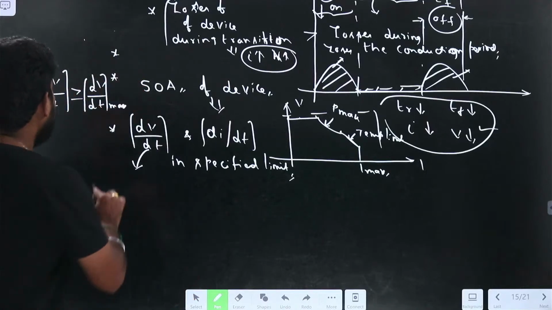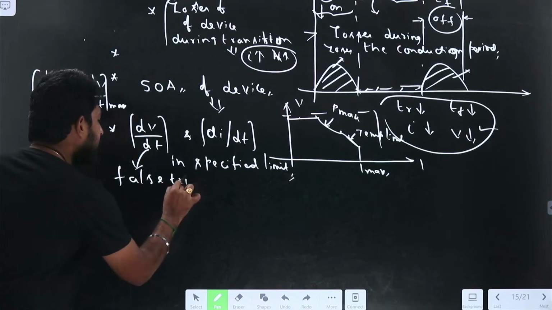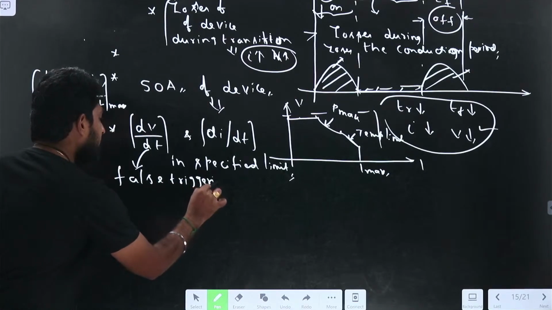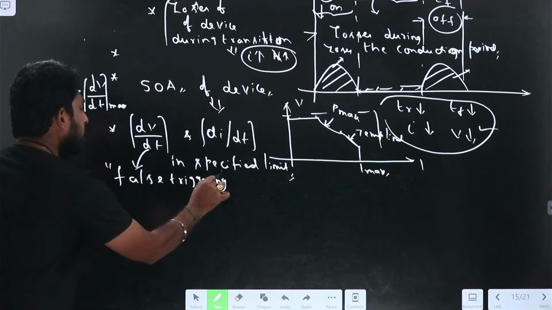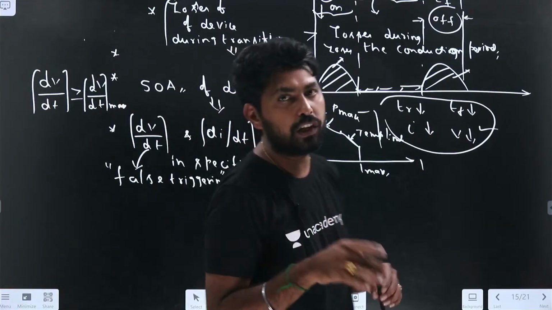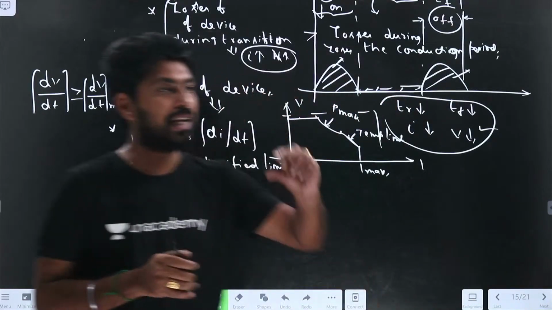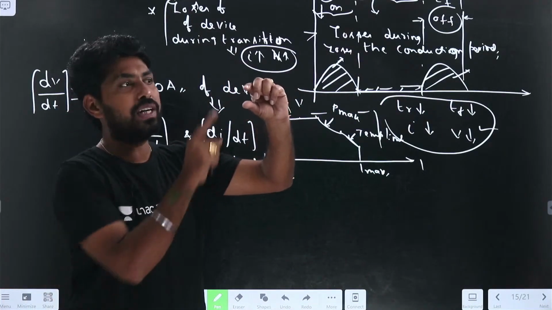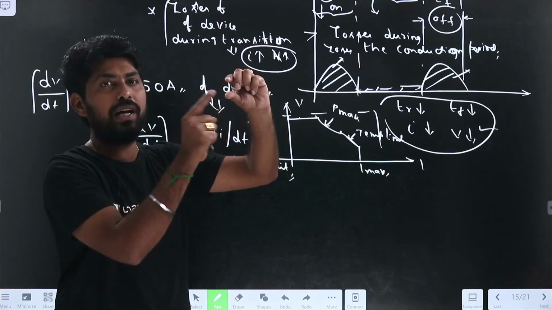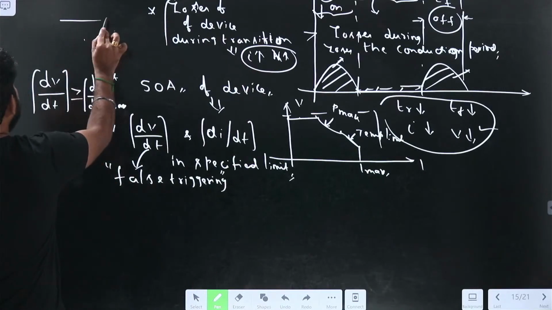There will be false triggering. What is false triggering? We have seen the firing methods, that is the triggering methods of SCR. The current is proportional to the junction capacitance times dV by dt.